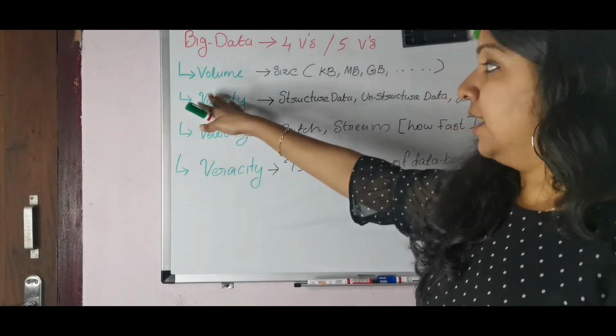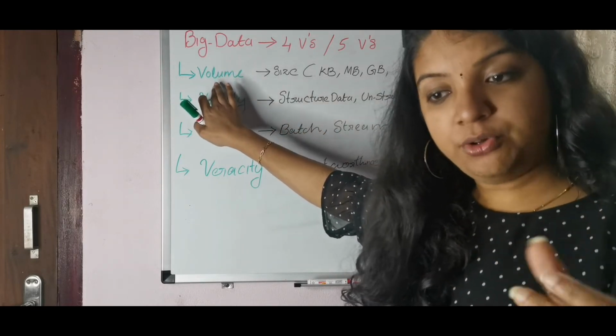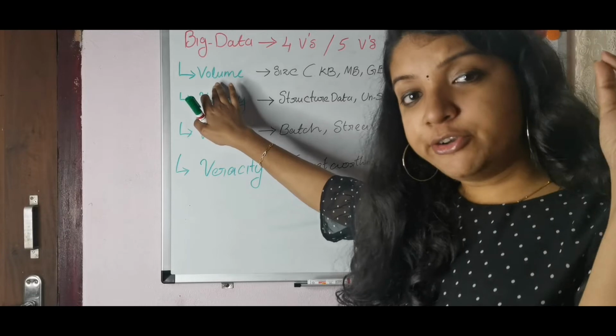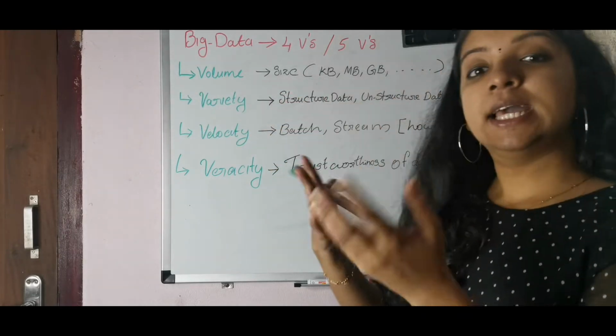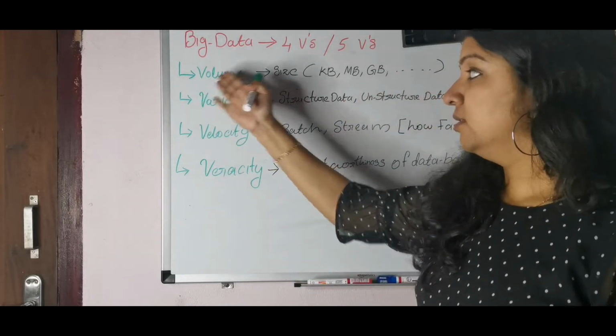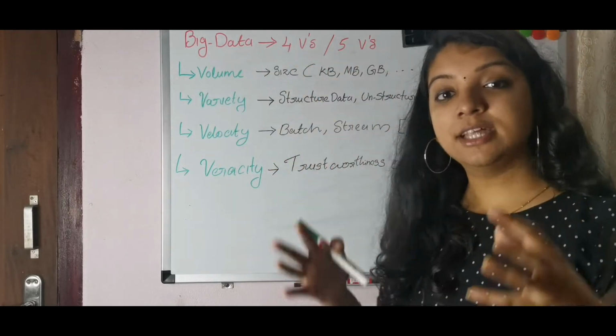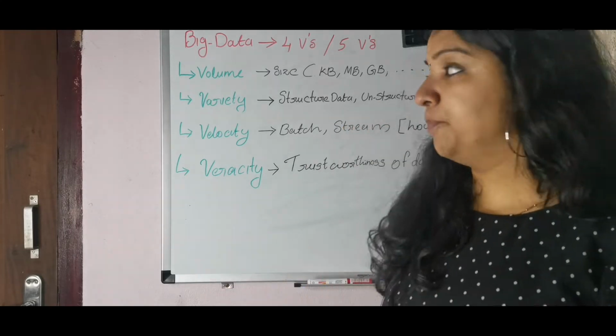So that is called volume. Volume means that much data we definitely want to know, and we want to confirm that the information is true. That size may be KB, MB, GB, etc. So this much data is called the volume part. Volume means the amount of data.